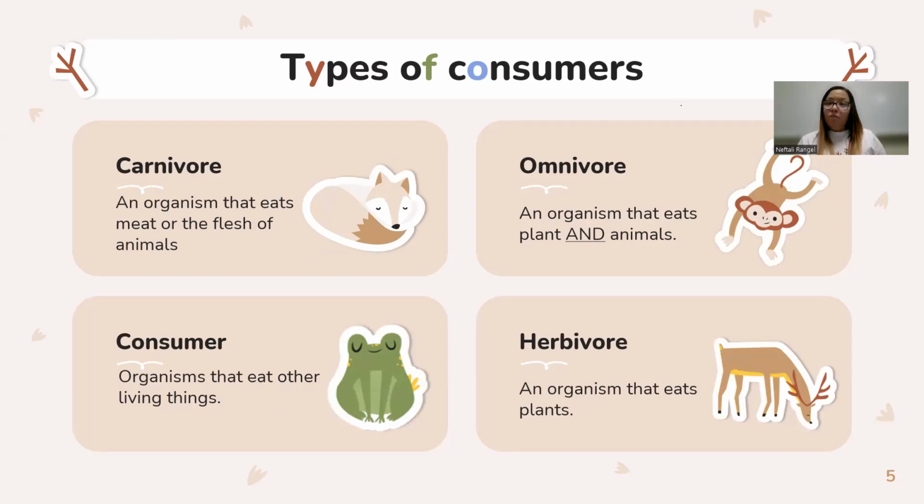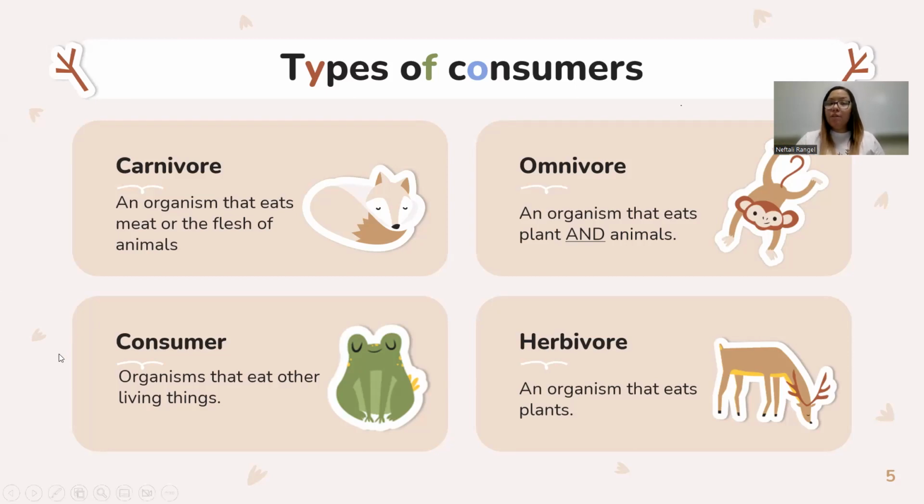Then we have omnivores, which is an organism that eats plants and animals. It is very important to remember that an omnivore eats both plants and animals. It eats both. So a good example that I put is a monkey because monkeys eat fruits and then they also eat insects or smaller animals.